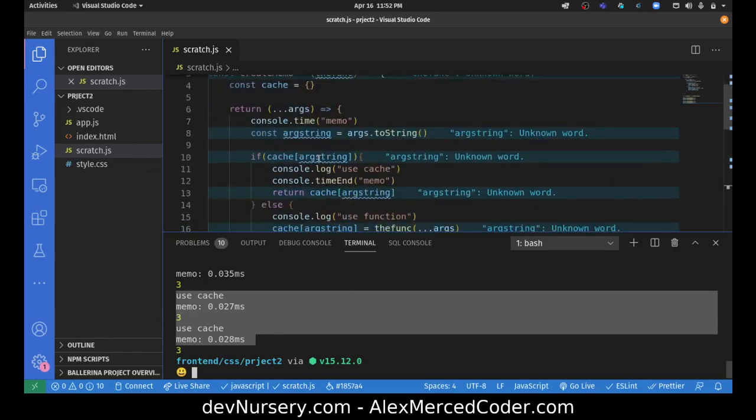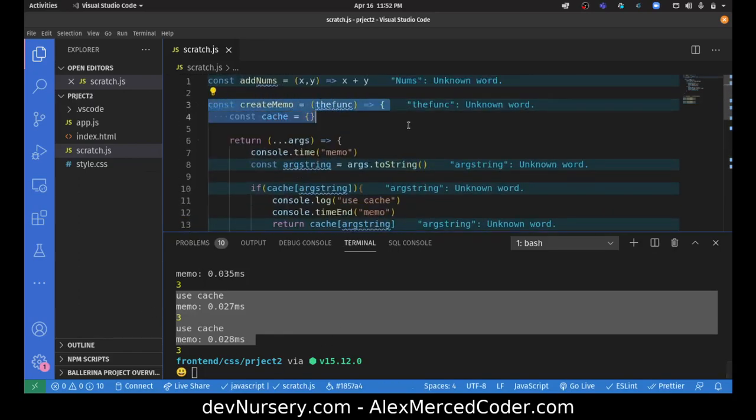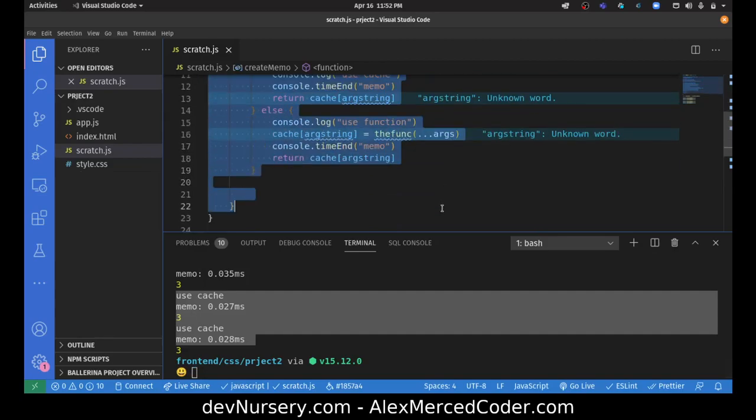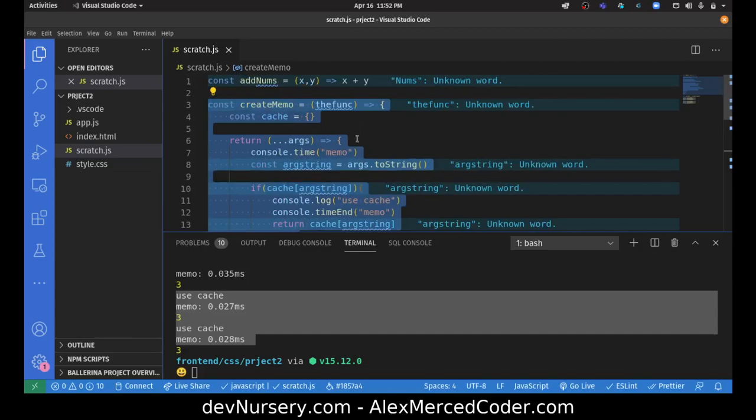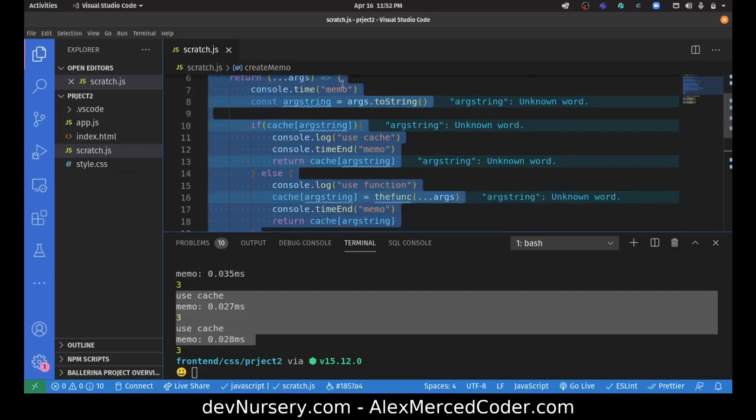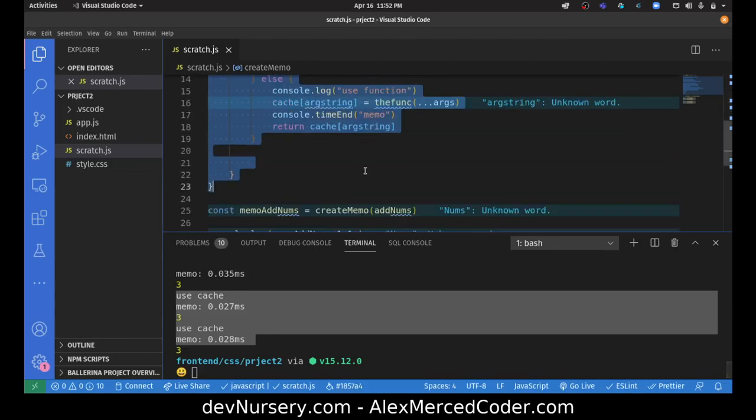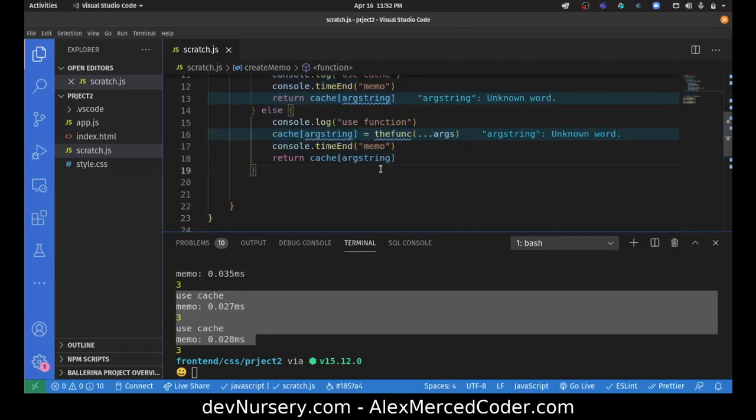Okay, and again, it's not a lot of code to write this function to memoize any function. This now would work with any function I give it. I can create a memoized version of any function. I could probably write this in a quicker way somehow if I use some ternary operators, but I think this is pretty explicit.